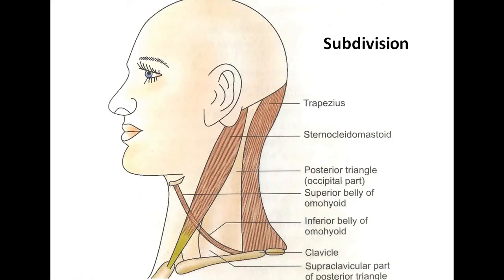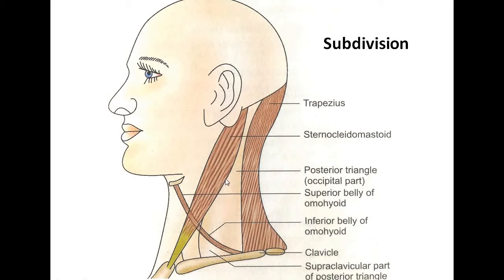So now coming back to the subdivisions of the posterior triangle of the neck. The posterior triangle of the neck is subdivided by the presence of the inferior belly of the omohyoid muscle into the larger occipital triangle and the smaller subclavian or supraclavicular triangle. The parts are so named because they contain the occipital artery in the upper part and the subclavian artery in the lower part. So the names are according to that.